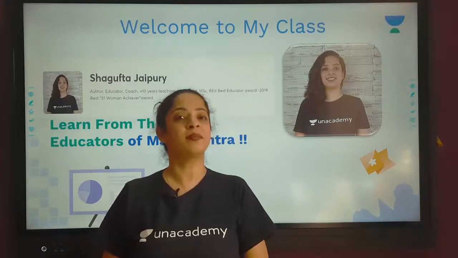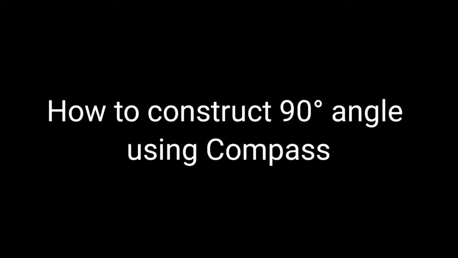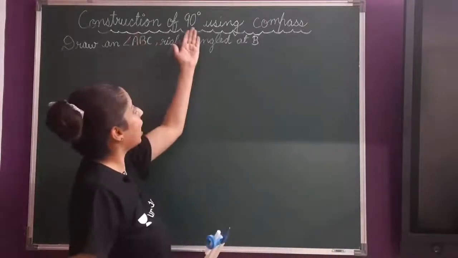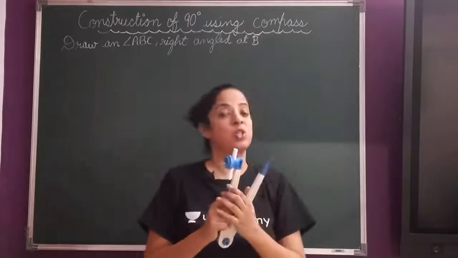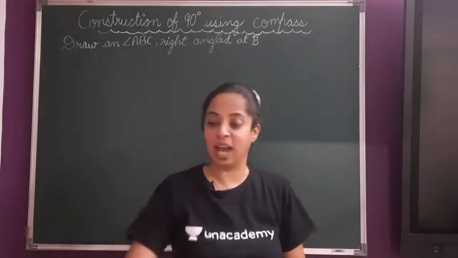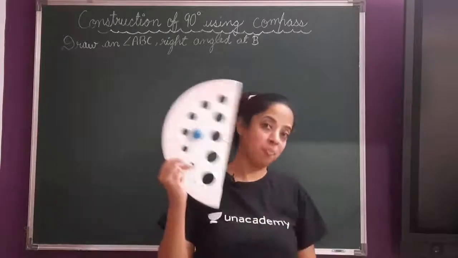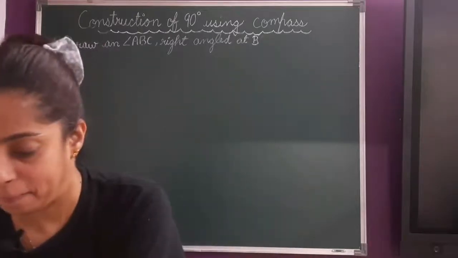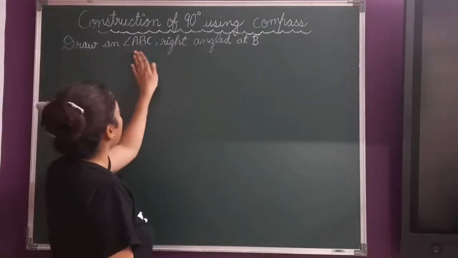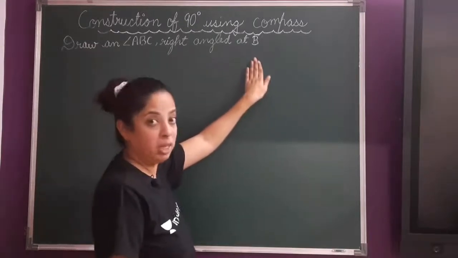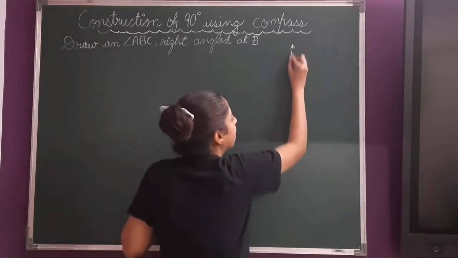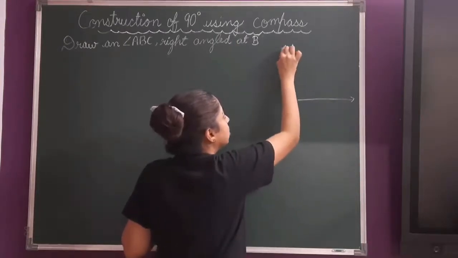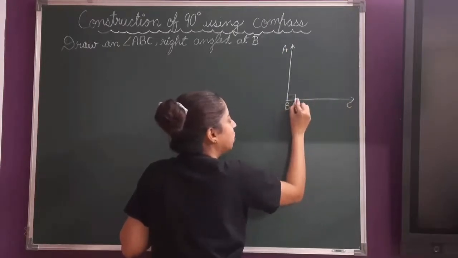Today we are going to study how to construct a 90-degree angle using a compass. So students, let's begin the construction of 90 degrees using a compass. Let us see how we can draw a 90-degree angle without using a protractor and just using the compass. Let's start. Suppose the question is: draw an angle ABC right angled at B. We will just draw a rough diagram so that we know that this B has to be 90 degrees. So this is an angle ABC which is right angled at B.